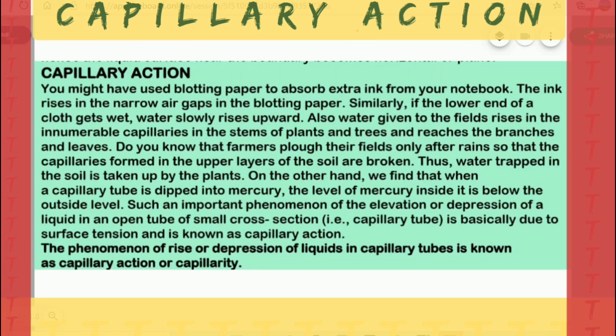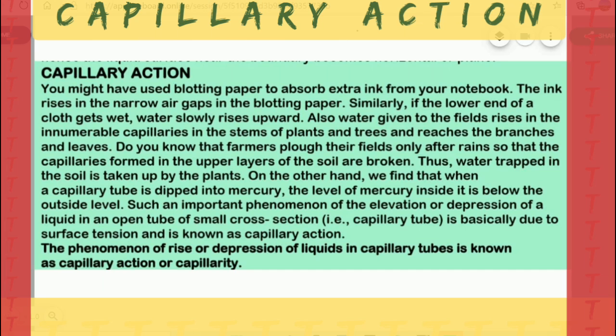Do you know that farmers plow their field only after rains so that the capillaries formed in the upper layer of the soil are broken? Thus, water dropped in the soil is taken up by the plants. On the other hand, we find that when a capillary tube is dipped into mercury, the level of mercury inside it is below the outside level.